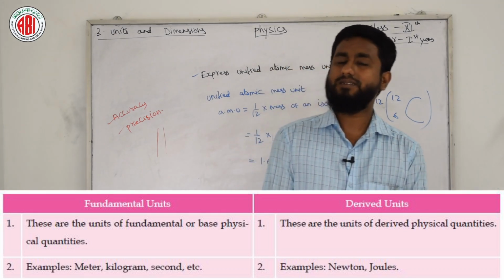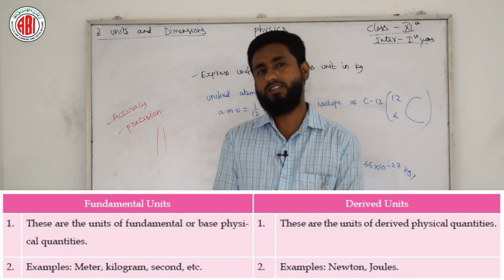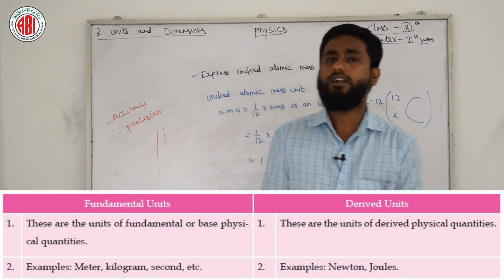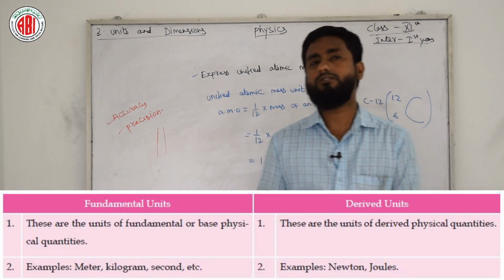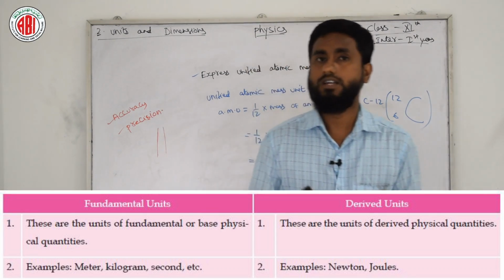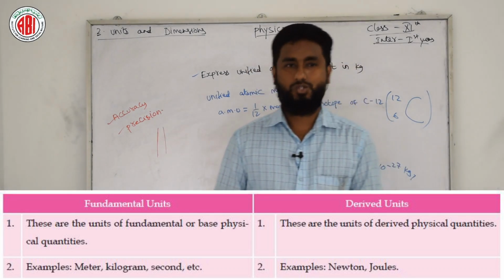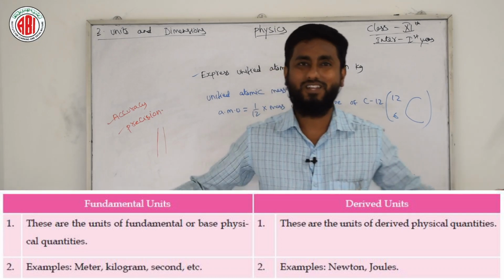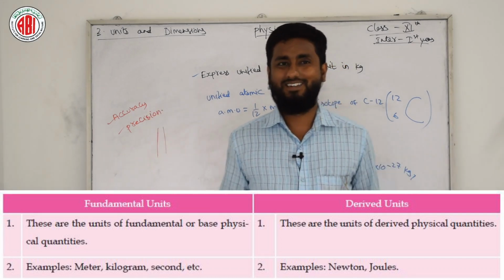A fundamental unit is a unit by itself, and examples are meters, kilogram, second, etc. Whereas a derived unit is a unit which can be derived from basic or fundamental units, and examples are Newton and joules. So this answer also you need to copy and learn by heart.